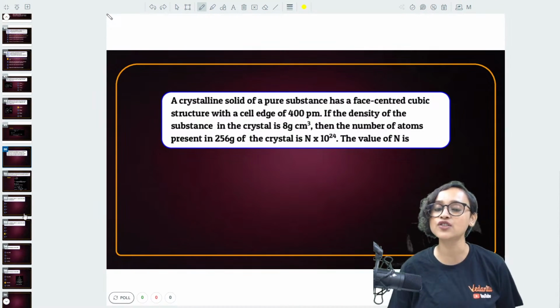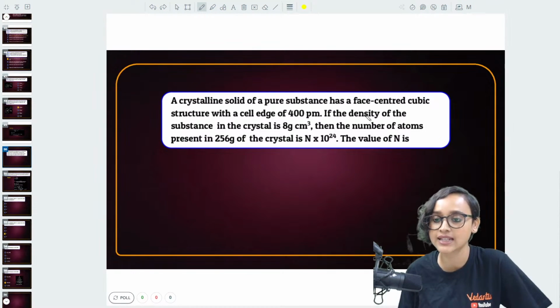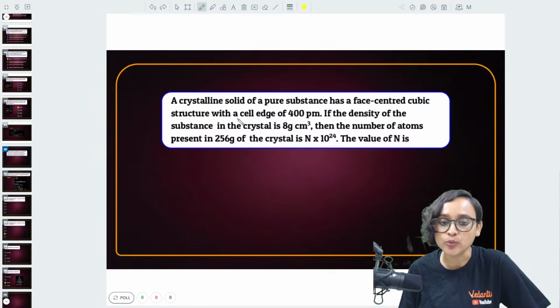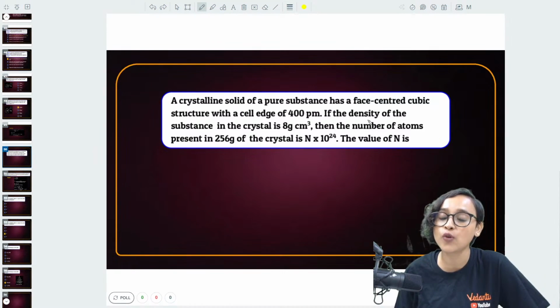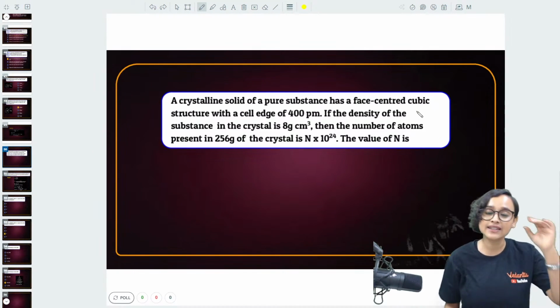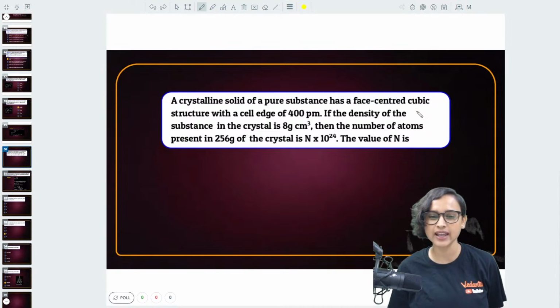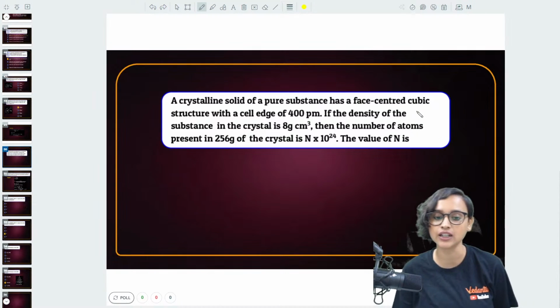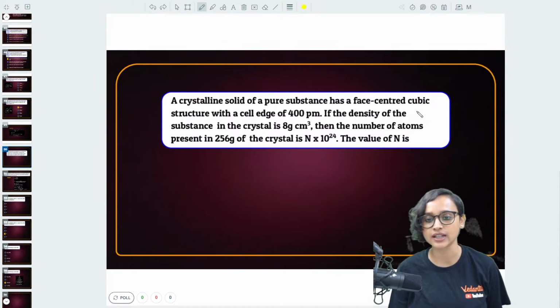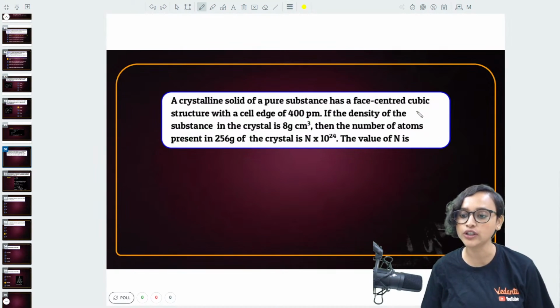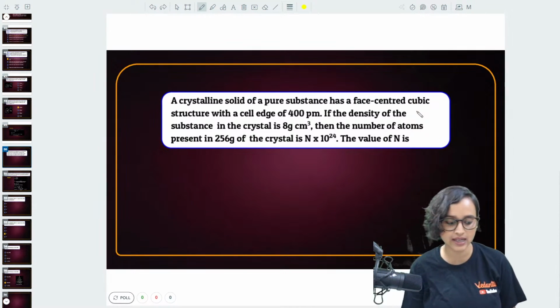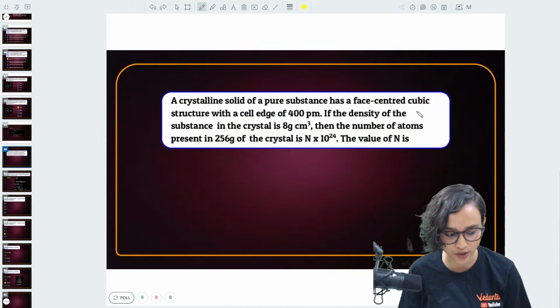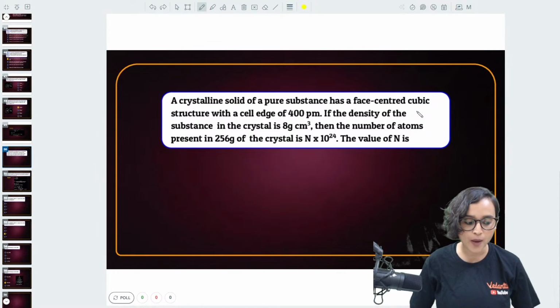A crystalline solid of a pure substance has a face-centered cubic structure with a cell edge of 400 picometer. If the density of the substance in the crystal is 8 grams per centimeter cube, then the number of atoms present in 256 gram of the crystal is n into 10 to the power 24. The value of n is, what do you think? There are no options, guys.